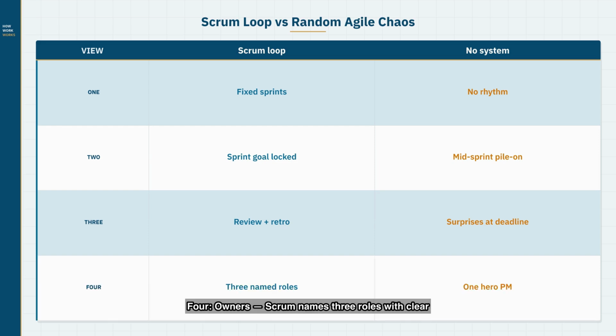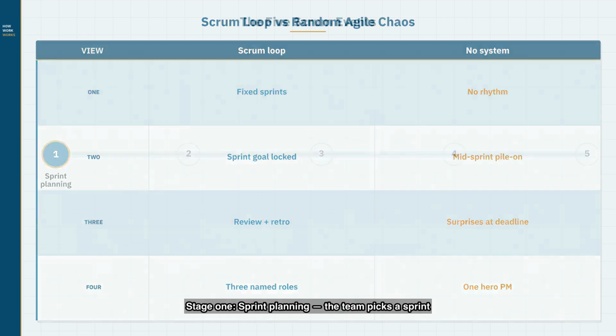4. Owners. Scrum names 3 roles with clear seats. Chaos assumes one hero PM can play every part. That is the core fork. Now walk the loop. Stage 1.